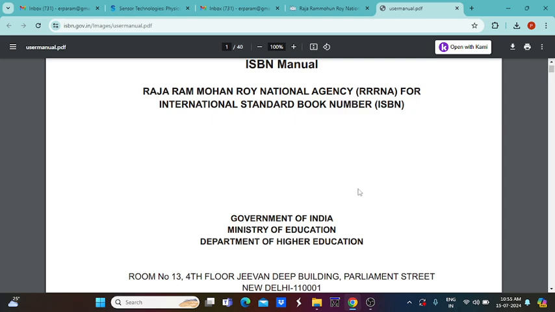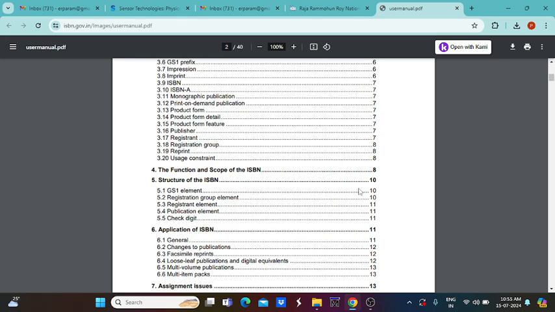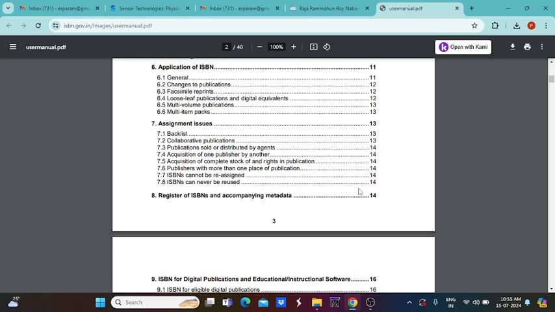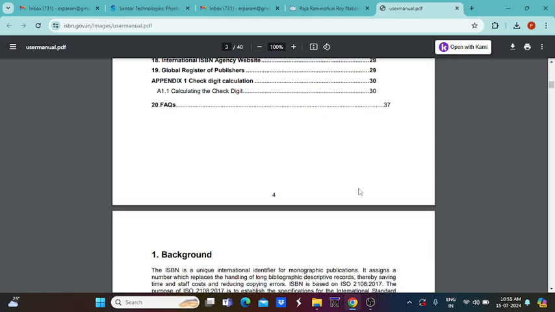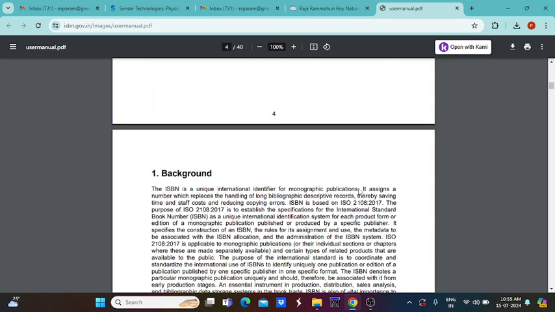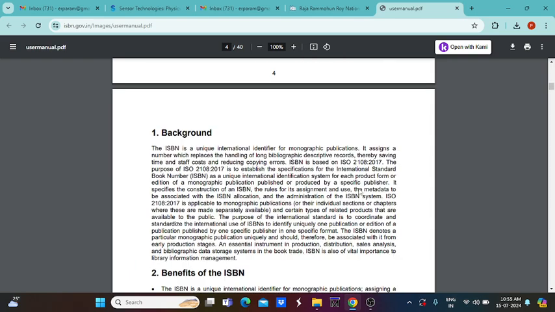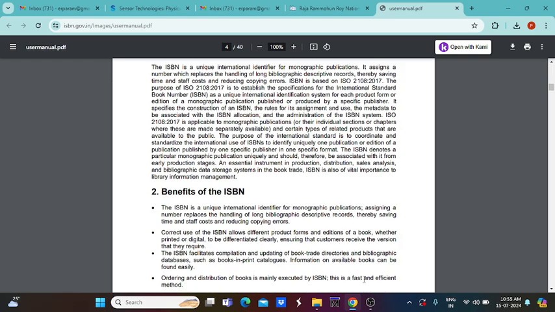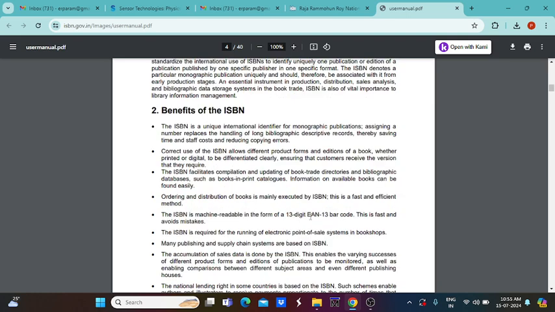This is your manual for getting ISBN for magazines, newsletters or any publications. A lot of information is available here. It is one of the ISO standardized agencies for publication of any new books.